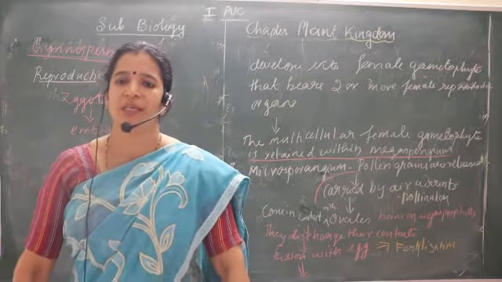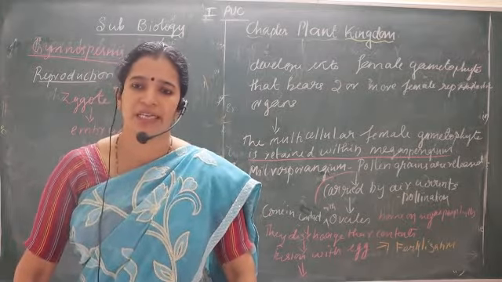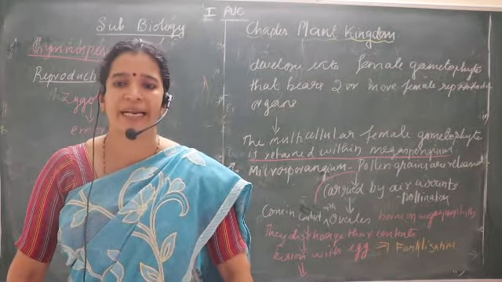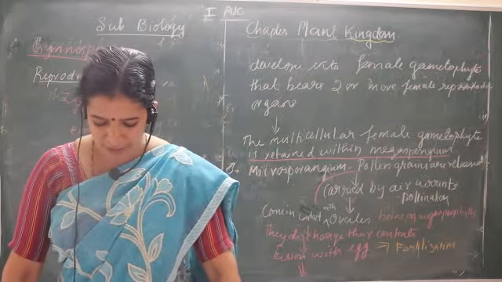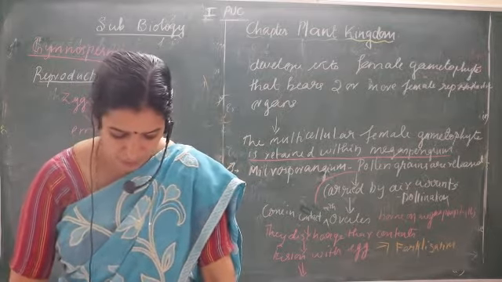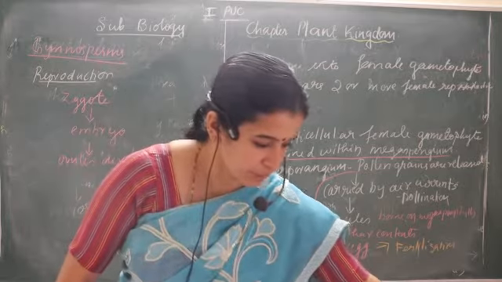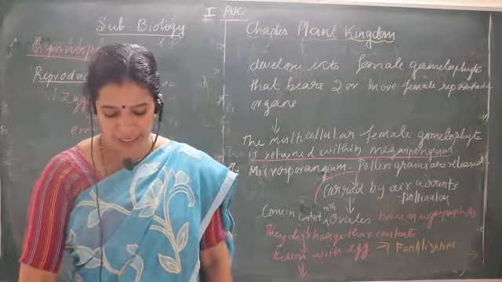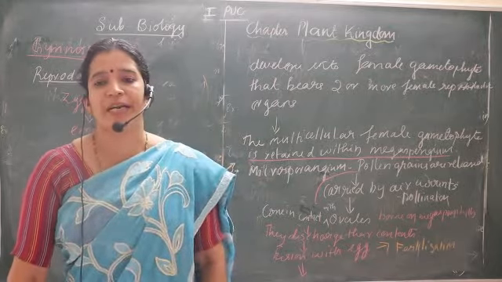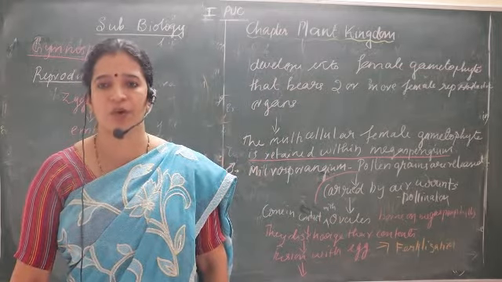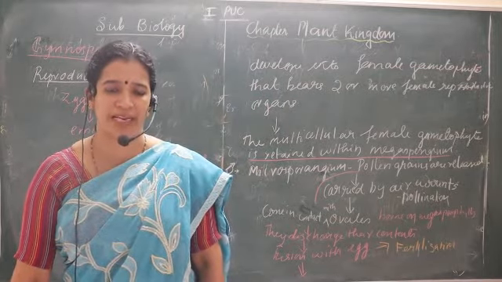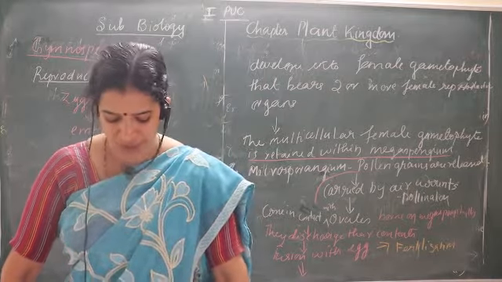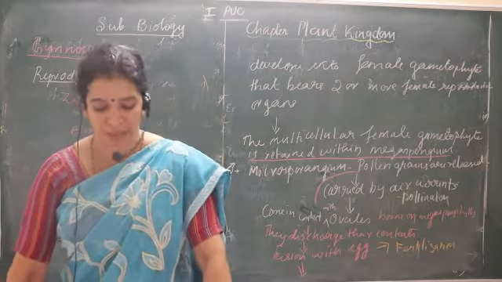Due to some reasons, we know the reasons, many species of the gymnosperms are getting destroyed. And the main thing is that these gymnosperms have a lot of economic importance, as I said in the beginning of the gymnosperms class. Mainly it is used for making furniture. For example, good quality wood we can obtain from this plant group. Their timber is used for making furniture, even musical instruments, all those can be prepared.